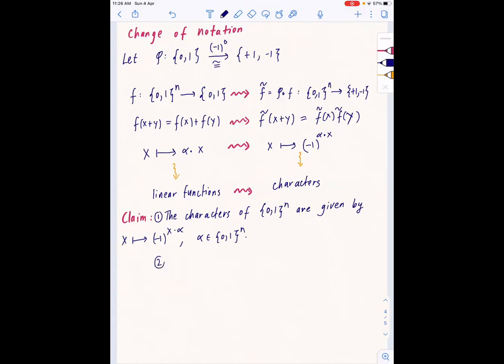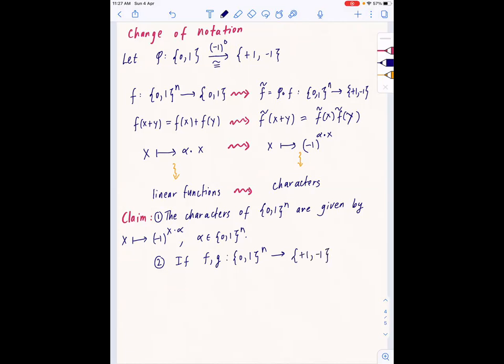Okay, so that's the first point I want to make in this claim. And the second point is, what does this inner product look like? Just about point 1, we have basically found all characters of {0,1}^n. The reason is we know there are 2^n characters from the theorem, and we found 2^n distinct characters. So these must be all of them. And these are our natural orthonormal basis for the space of all functions on {0,1}^n. Okay, so now let me describe the inner product in a different way. Here I can write R or C, but let me just write +1, -1 for now. That's what we're going to be interested in.